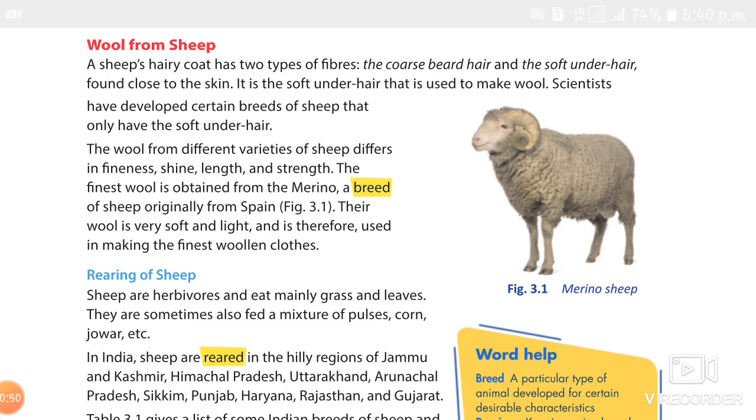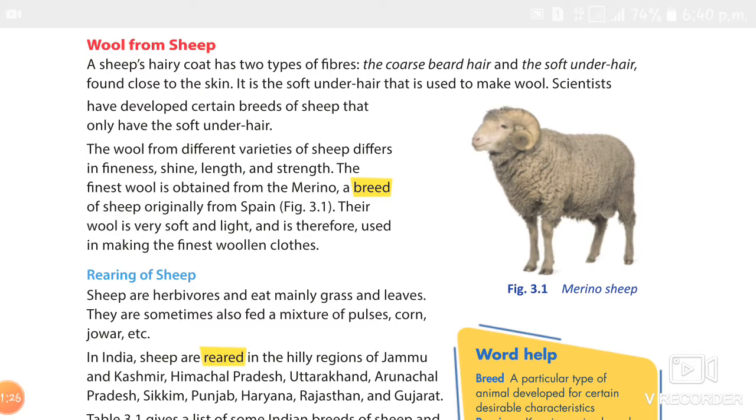So sheep are reared to provide varieties of wool, and a sheep has two types of fibers, that is coarse beard hair and soft under hair. It is found close to the skin and it is used to make wool. And also we studied the finest wool is obtained from the merino sheep, originally from Spain. So that wool is called merino wool, and it is very soft and light.